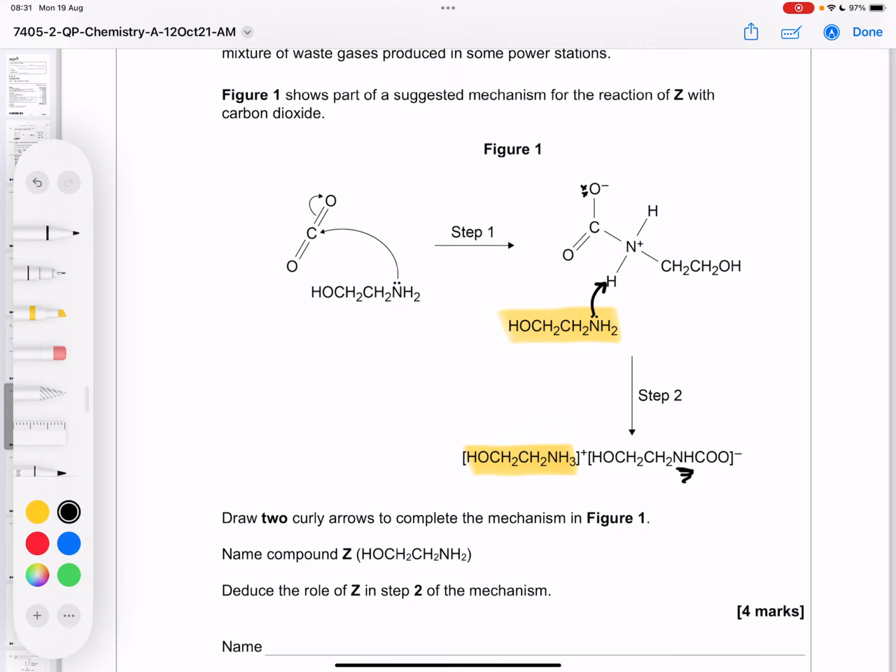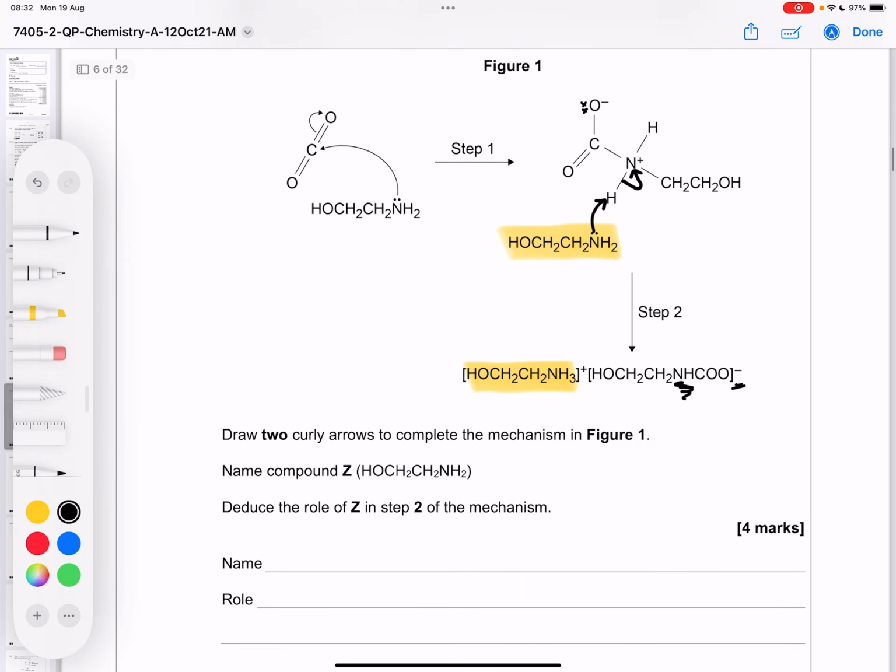So the bond that holds it onto the nitrogen is going to break and put the electrons back onto the nitrogen. That's losing that plus charge on the nitrogen. So we can see that in the product. And that is the 2 curly arrows they want us to add. We're not going to reform that double bond on the oxygen because we can see that it's still a minus charged oxygen in the product.